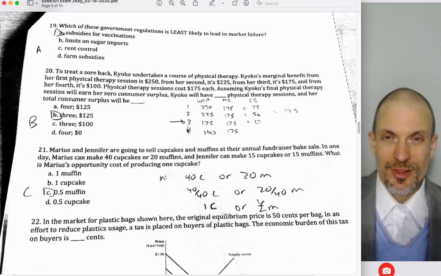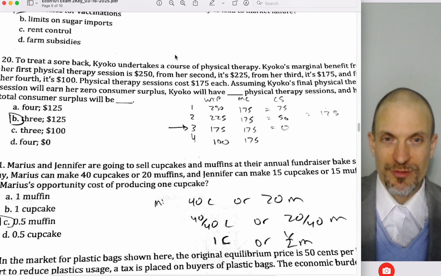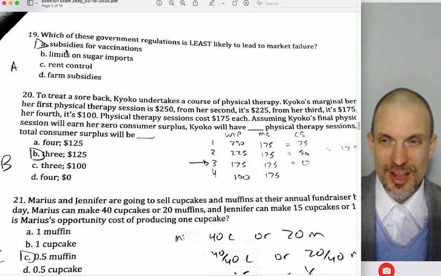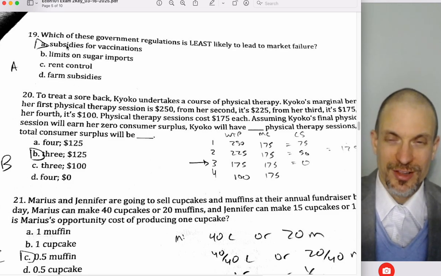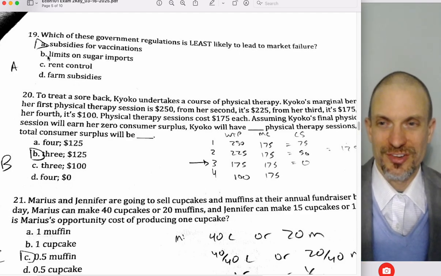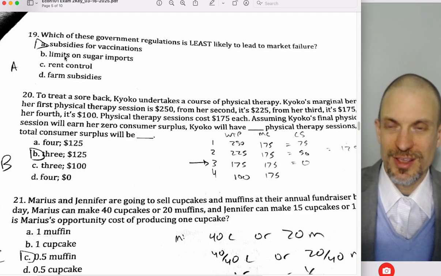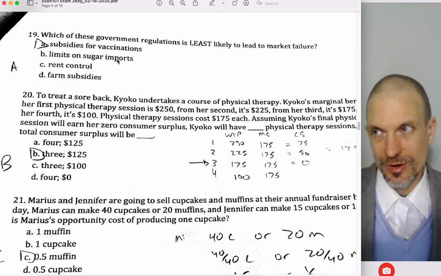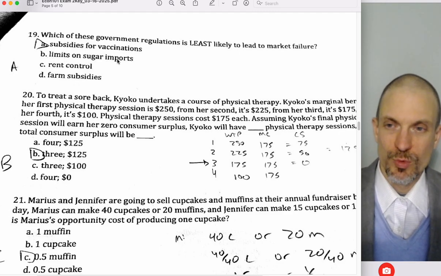Which of these government regulations is least likely to lead to market failure? So subsidies for vaccinations, because there's a positive externality that we're correcting for. Limits on sugar imports is probably going to lead to market failure because it's going to destroy economic activity. It's going to have us not import some units that the economy would have wanted.